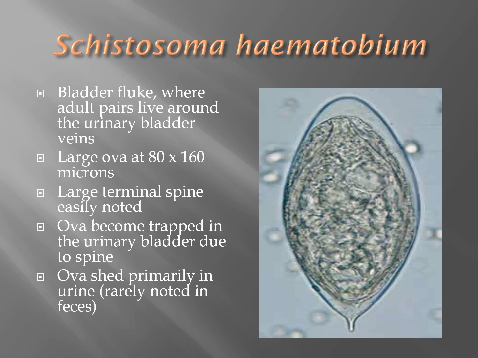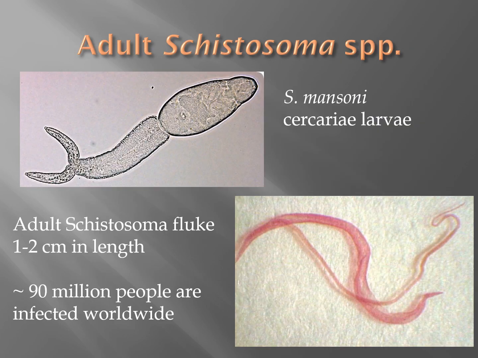And then here I just wanted to wrap up by showing you the adult schistosomes. We have Schistosoma mansoni. The cercaria larva is up on the top left image. And then keep in mind the adult schistosome fluke is about 1 to 2 centimeters in length. There are about 90 million people that are infected worldwide with schistosomes.